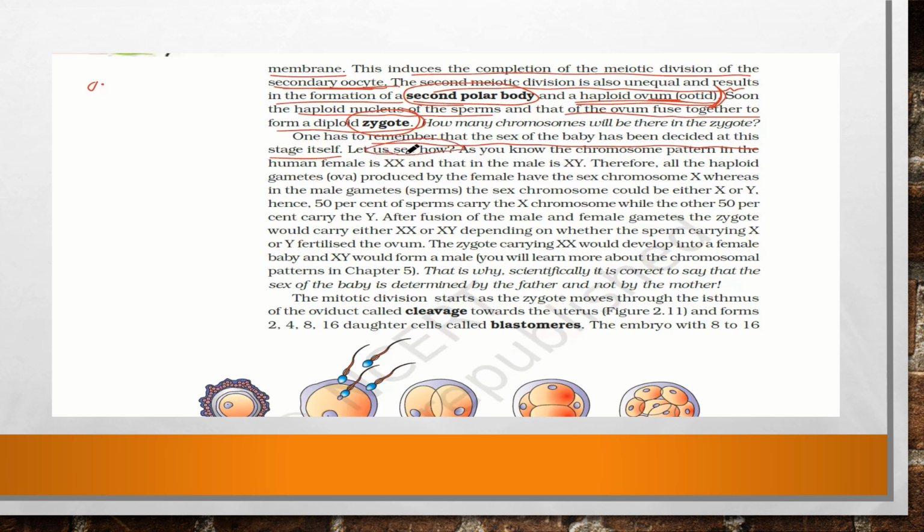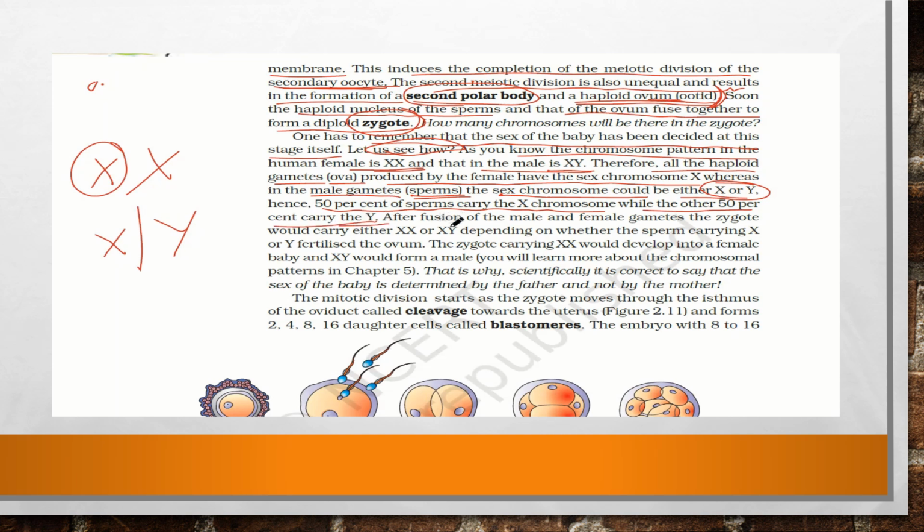So let us see how it is determined. As you know, the chromosome pattern in a human female is XX and that of the male is XY. Therefore, all the haploid gametes, that is the ova produced by the female, carry the X chromosome, and the male gametes, that is the sperms, carry either X or Y. So 50% of the sperms carry the X chromosome, while the other 50% carry the Y chromosome.